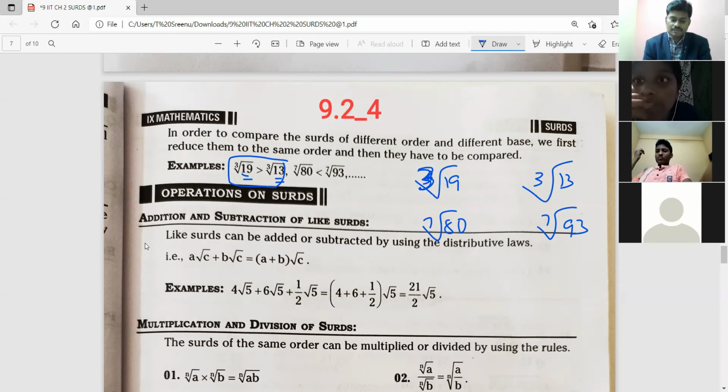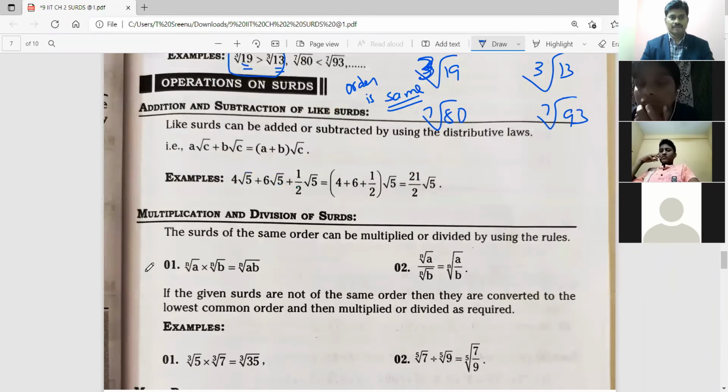Sir, we are seeing which is bigger and which is smaller. Vishal, Chandana, see once. The cube root will be the same, sir. Order should be the same now, means the cube root should be the same. Vishal is saying, listen, order is the same. Order is the same, right? Then only we can compare.